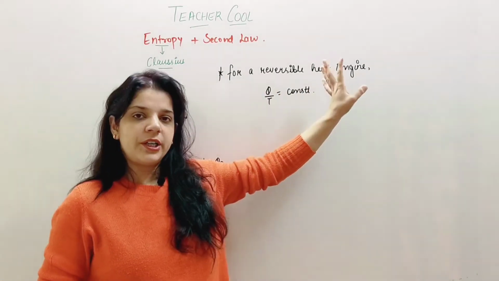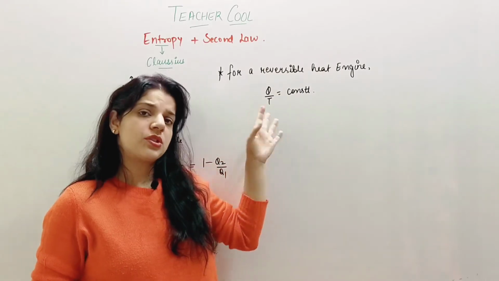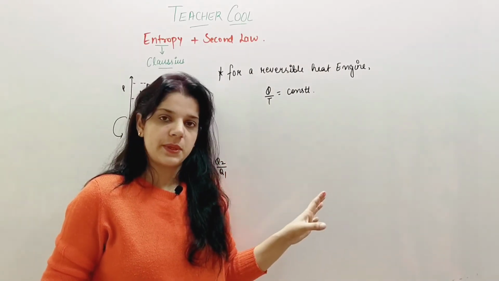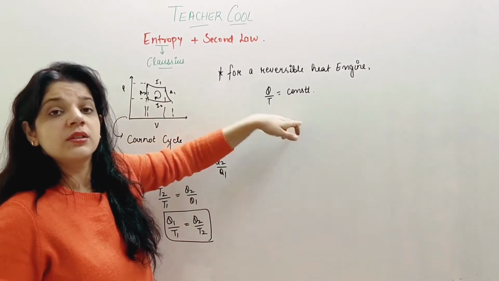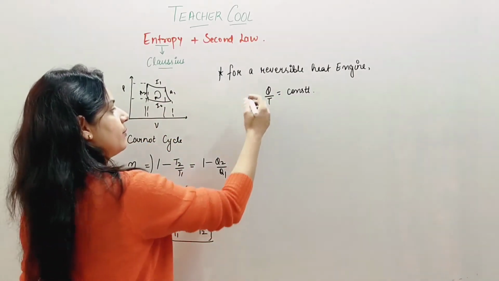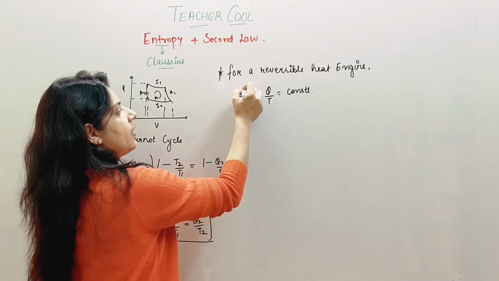This is not a quantity right now, it is just a random ratio which is coming out to be constant in a reversible cycle. What did Clausius do? He gave this constant ratio a name: change in entropy.